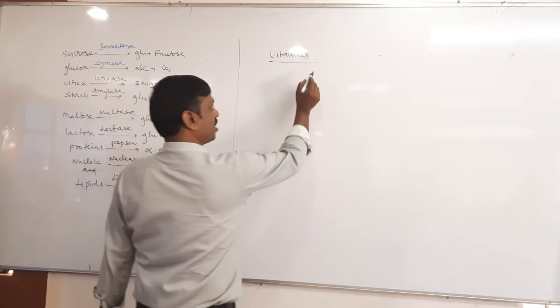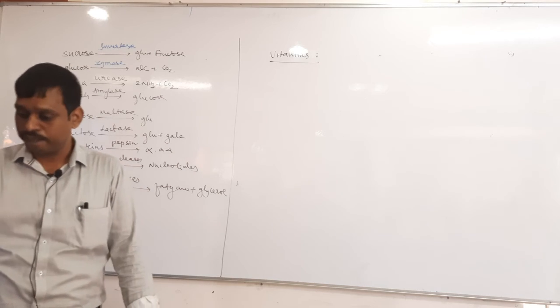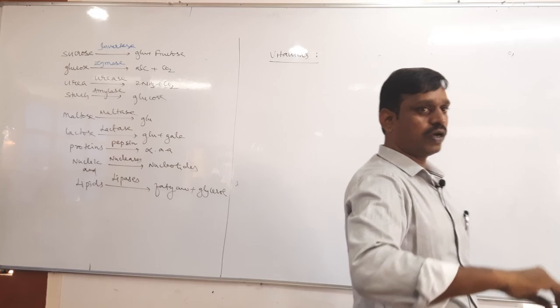So tell me, what is a vitamin? Vitamins are biomolecules, like proteins and carbohydrates.